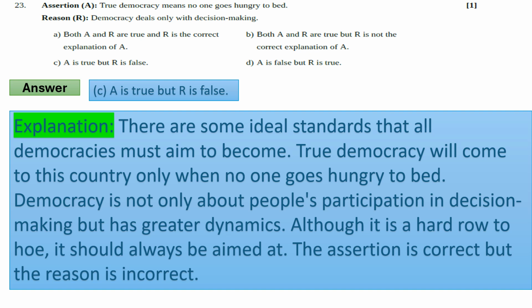Democracy is not only about people participating in decision making but has generated dynamic thought. It is hard to attain, but it could always be aimed at. The assertion is correct but the reason is incorrect. Now move to our question number 24.